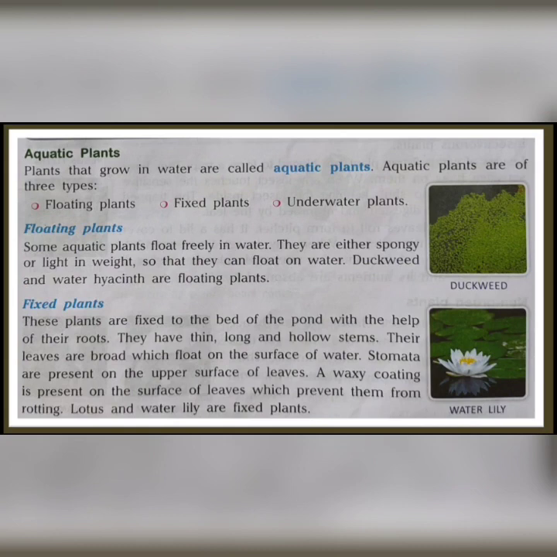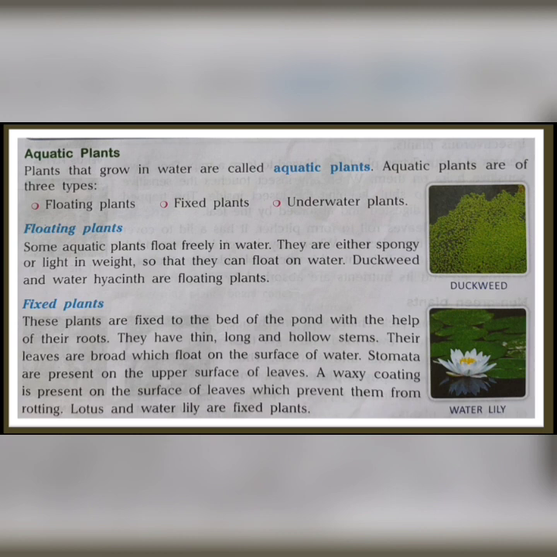Next let us learn about aquatic plants. Aquatic plants means the plants that grow in water. There are three types: floating, fixed, and underwater. Floating plants are those which float freely in water, and examples are duckweed and water hyacinth.